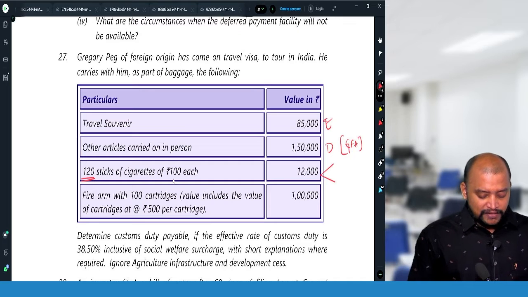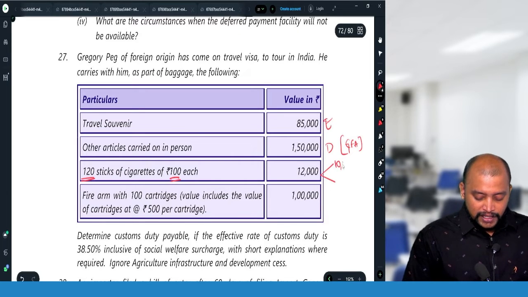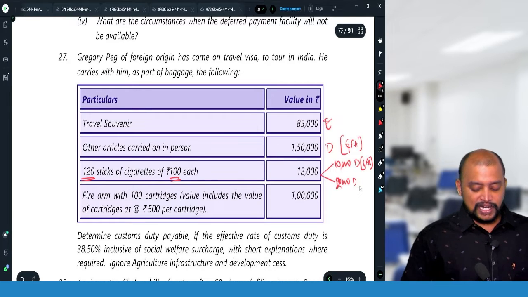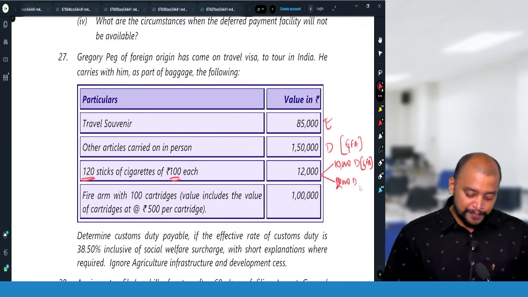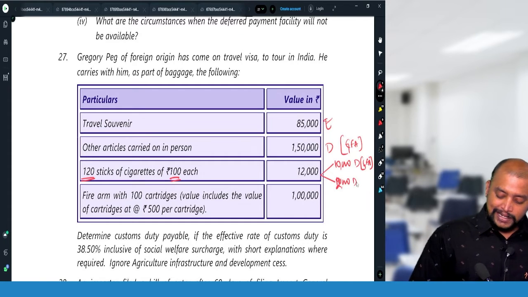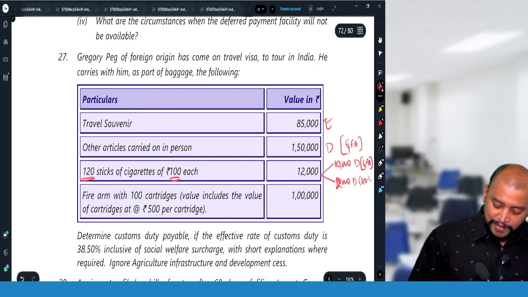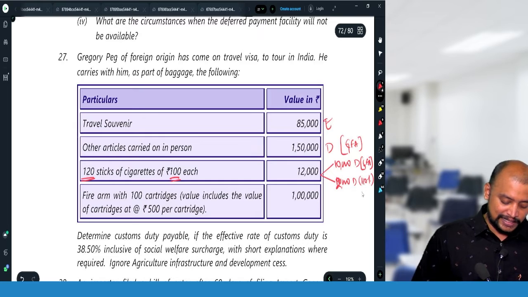So what is the value of 100 sticks? 10,000. It will be dutiable, but we can claim general free allowance. The remaining, more than that, will be 2,000. That 2,000 is also dutiable, but we cannot claim any general free allowance. And moreover, it will be dutiable at 110%.